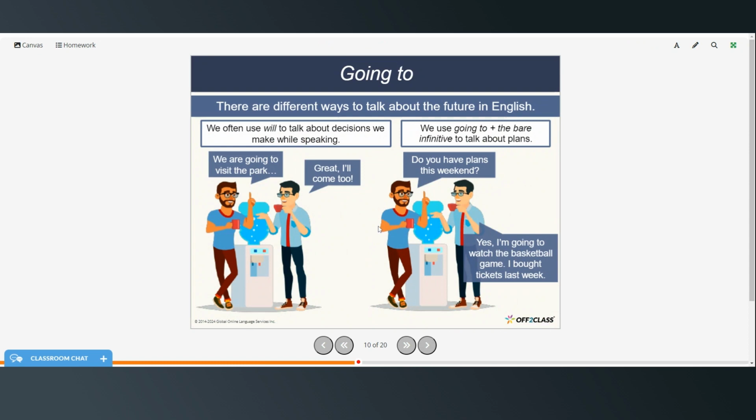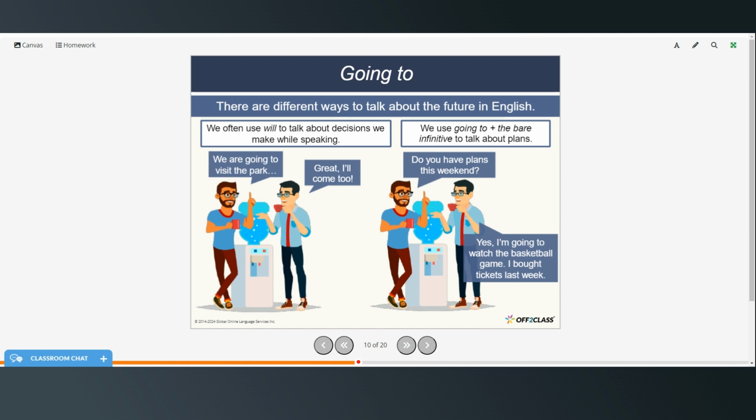All right, so there are different ways to talk about the future in English. We often use will to talk about decisions we make while speaking. We are going to visit the park. Great, I'll come too. So he says I will because he's made the decision to come to the park right at the moment that he's speaking with his friend.